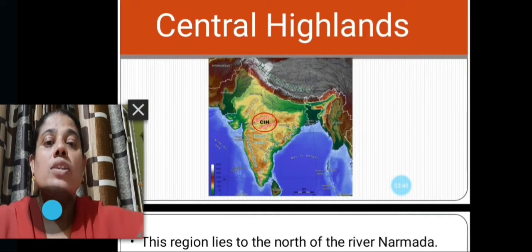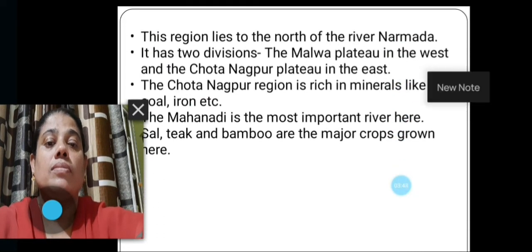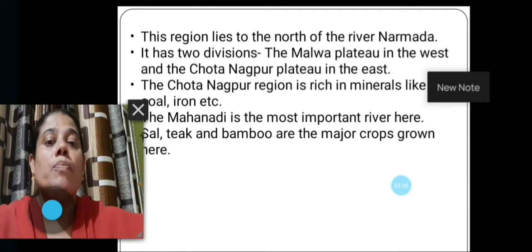Now about Central Highlands. This region lies to the north of the river Narmada. It has two divisions: the Malwa Plateau in the west and the Chota Nagpur Plateau in the east.